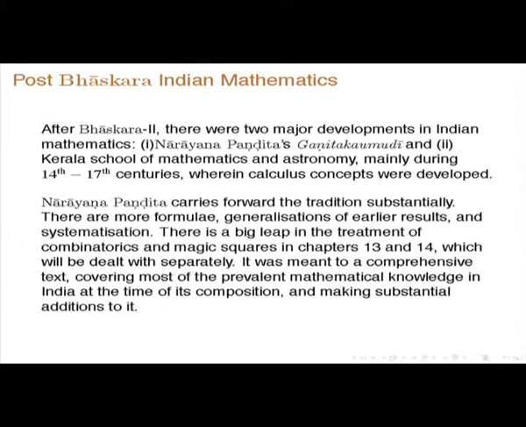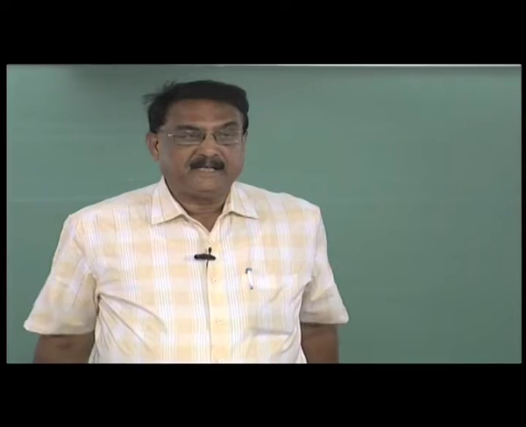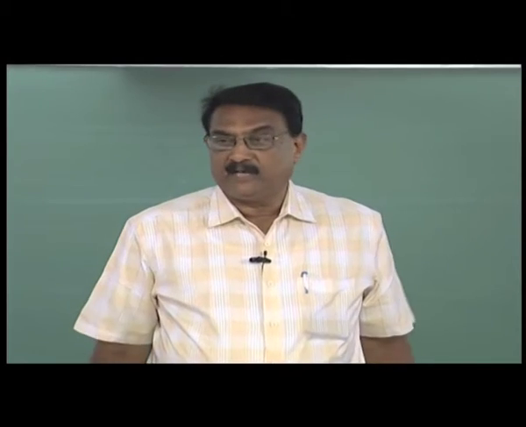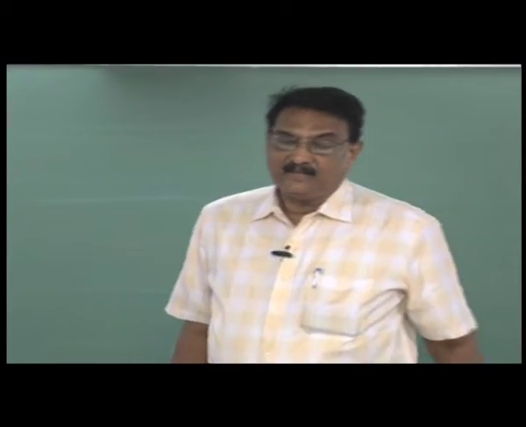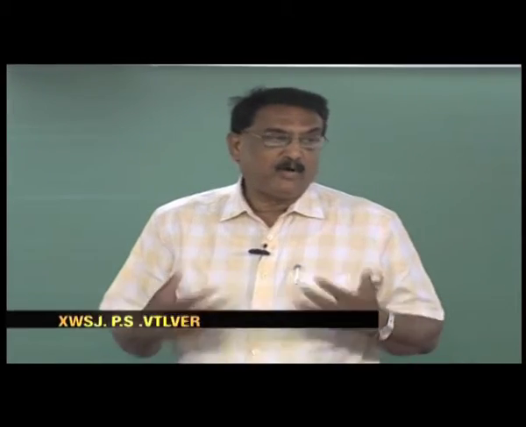So, Narayana Pandita carries forward the tradition of mathematics in India substantially. There are more formulae, generalizations of earlier results, and systematization. In fact we had seen it, from Brahmagupta, Sridhara and others carried it forward, including of course Mahavira, whose work Ganita Sara Sangraha we discussed.